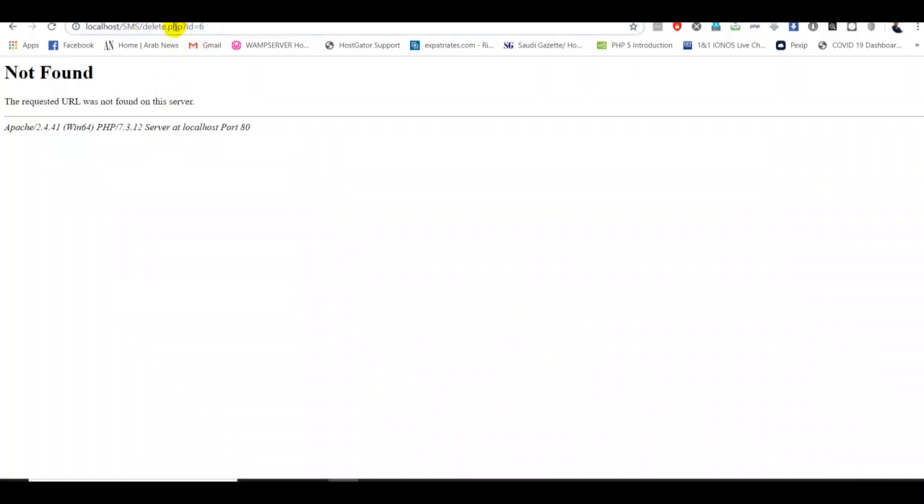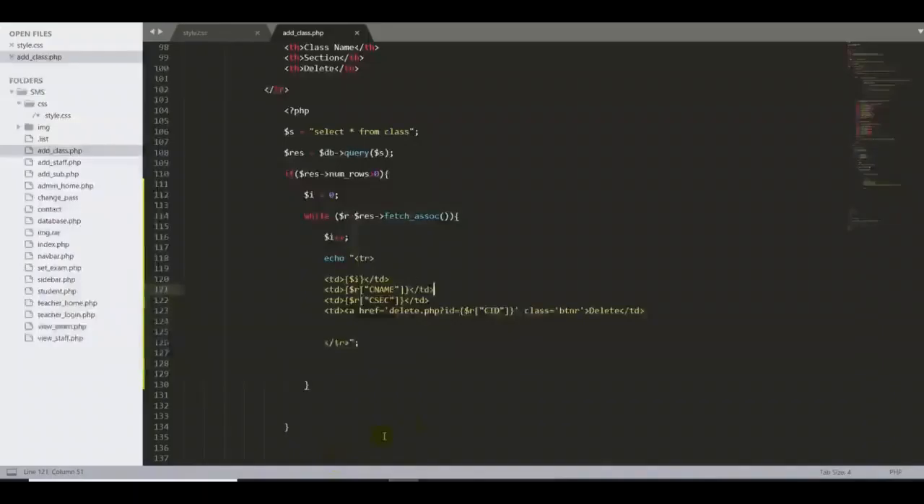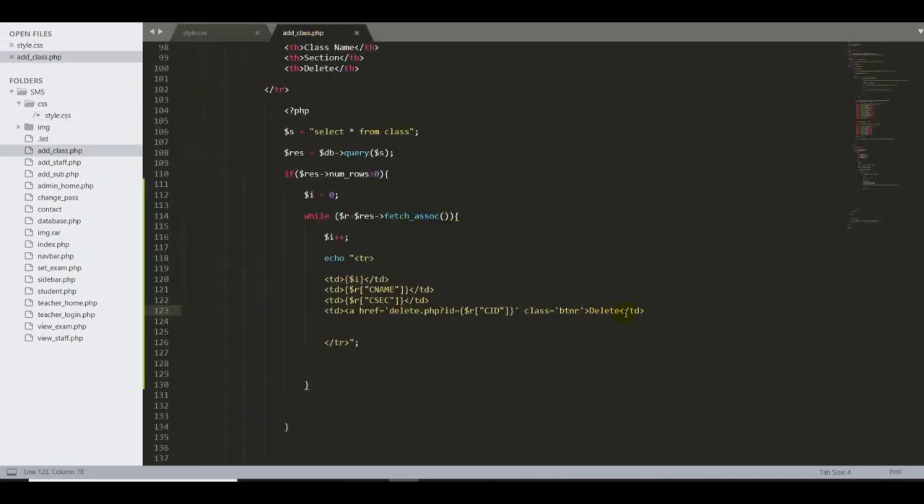Because you see, guys, did you notice one thing? It is directed to delete.php, taking from ID 6, for example. If you go back to the database, because I have clicked CID, it's number 6, so it deletes this CNAME and the C section. So that's the reason I typed CID here, then I'm putting the class btnr. I don't have a style for this btnr class yet. I have to create it in my style.css. I'll do it now. Then I put in delete, which is the name for the tab. So that's a great thing we did, guys.